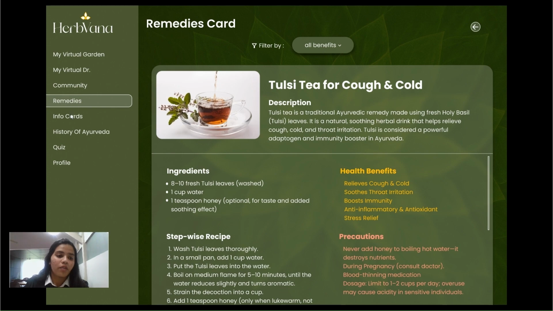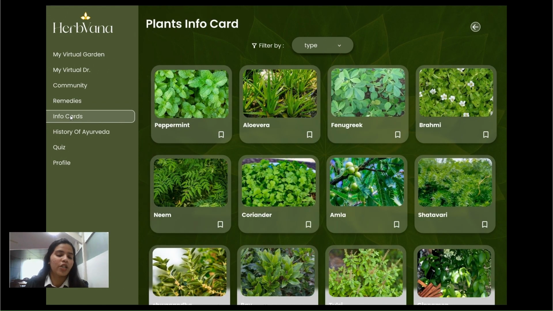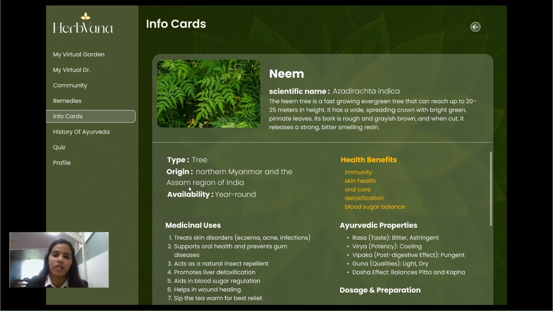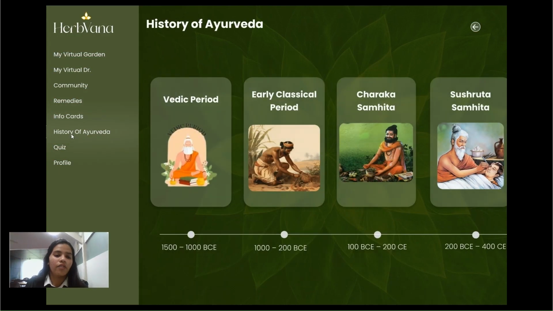The information card: here you get information about various Ayurvedic plants, and similarly to remedies, you can see the plant's name, scientific name, its description with Ayurvedic properties and benefits and various things. Then again, we have the history of Ayurveda, where it started from. We give knowledge to people with Ayurveda having a timeline of when Ayurveda happened, what happened when, everything.